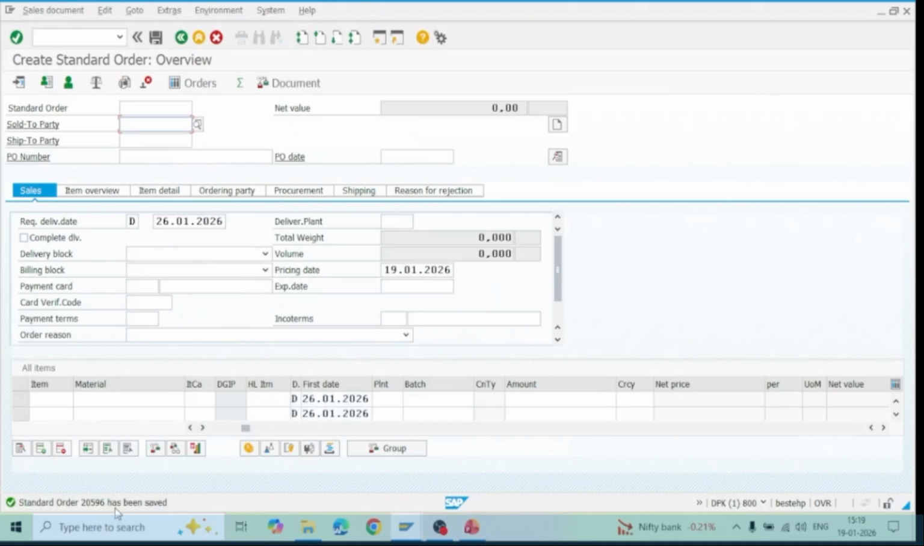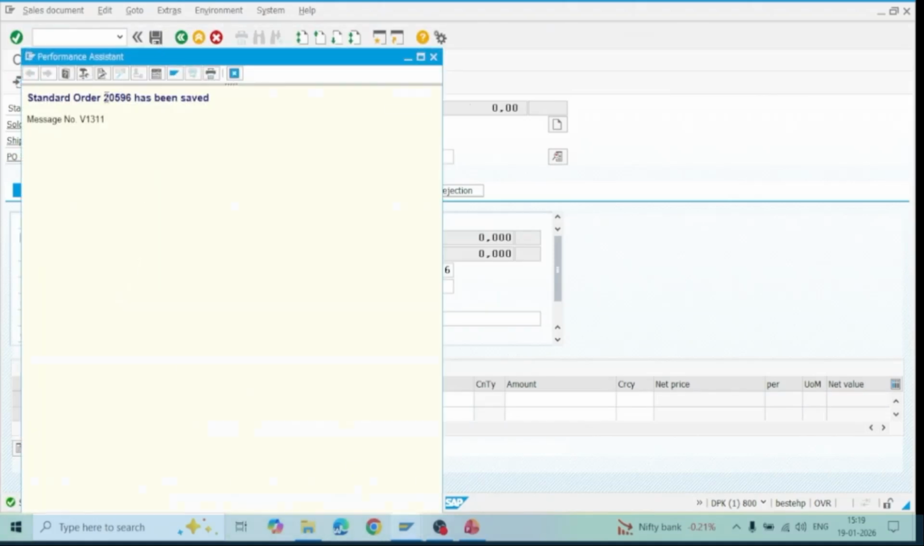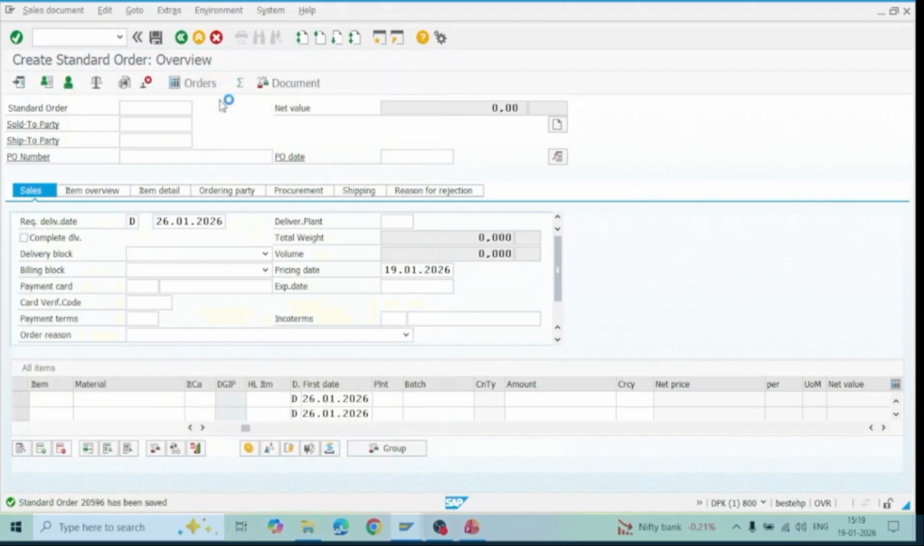Now the standard order is created as 20596. So this is the order. And against this order, the next step is that the order has to be confirmed. The sales order will confirm whether stock exists or not. That confirmation is done internally by the system automatically through a setting done by your SD consultant, which is called ATP check, availability to promise.